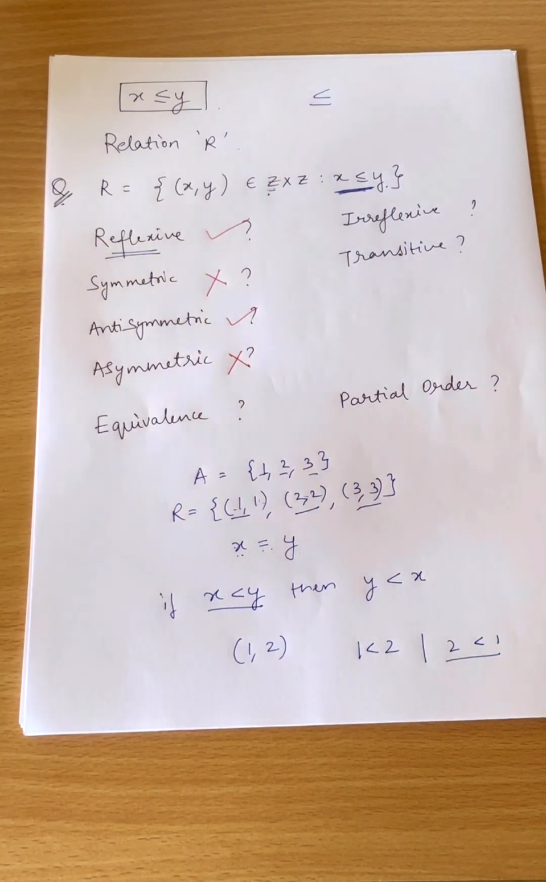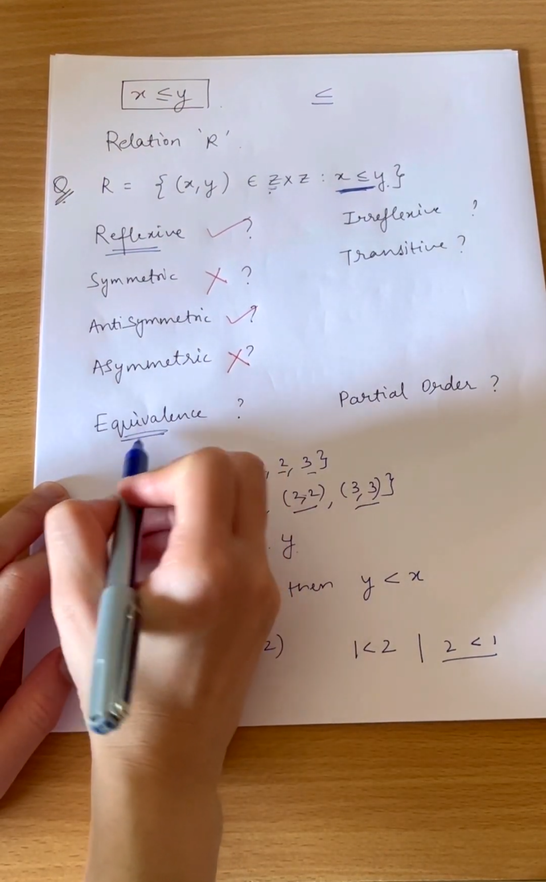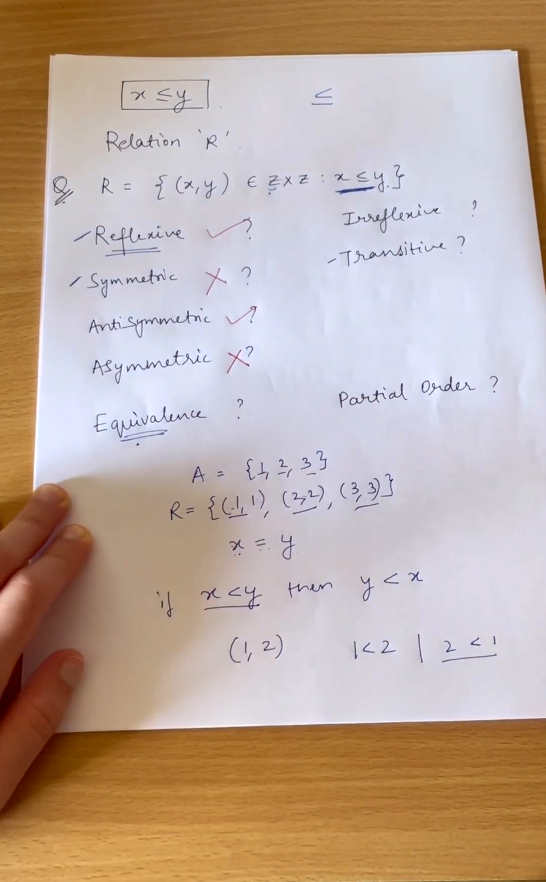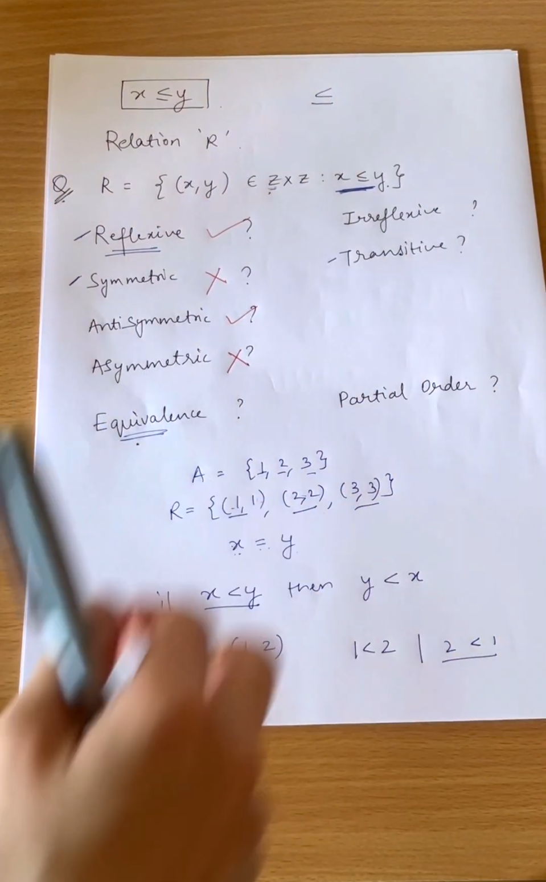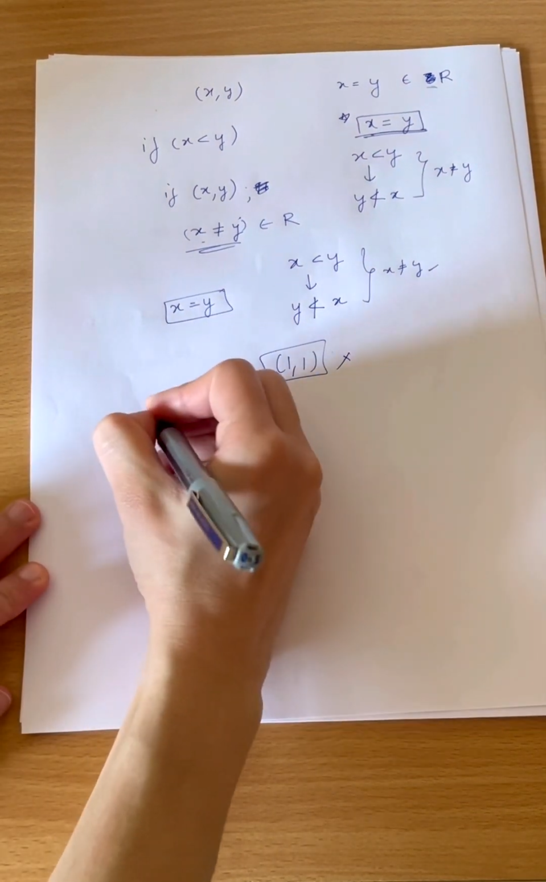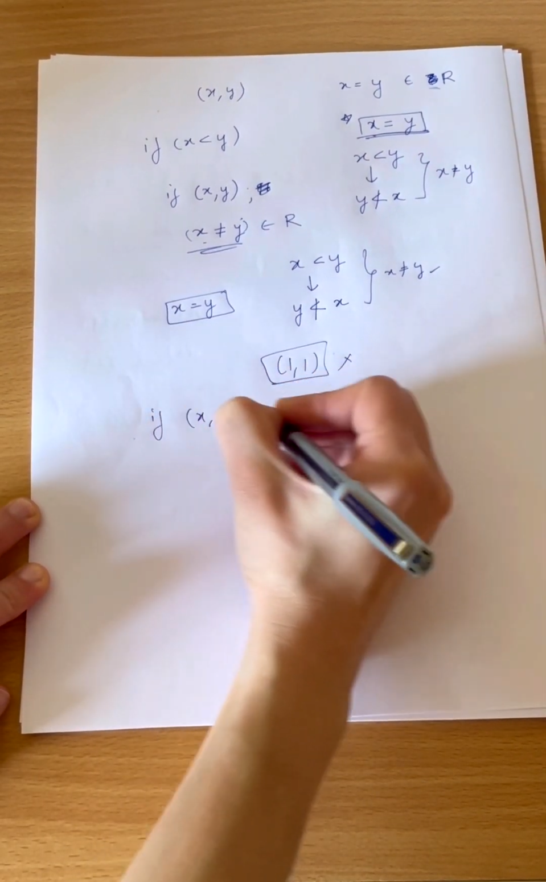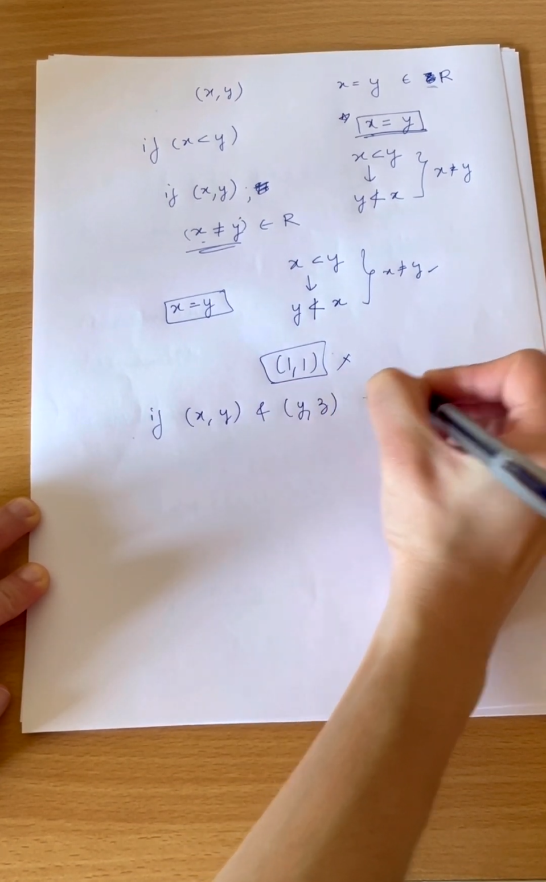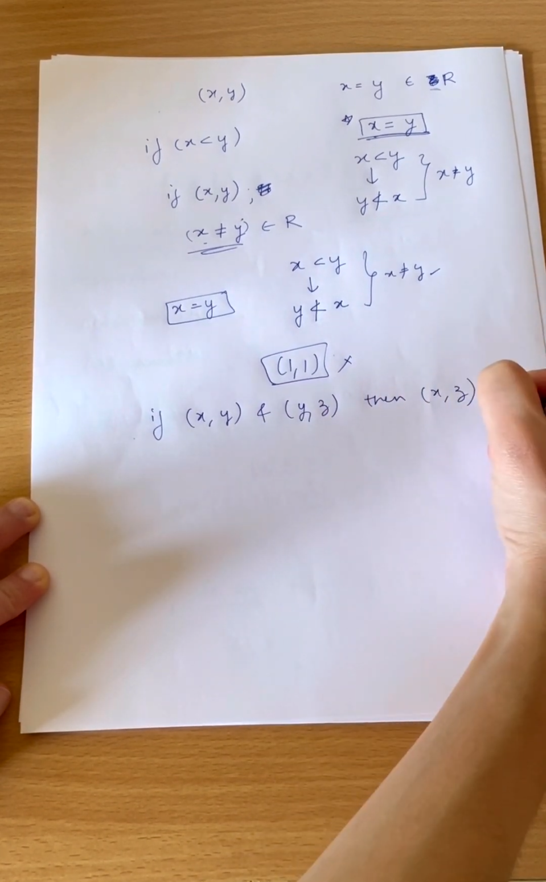What about equivalence? We have already read, right? What is equivalence? Equivalence means which is reflexive, symmetric and transitive. So let's see first transitive. Okay, is it transitive? What does transitive say? Transitive says if x comma y is present and y comma z is present, then x comma z should be present